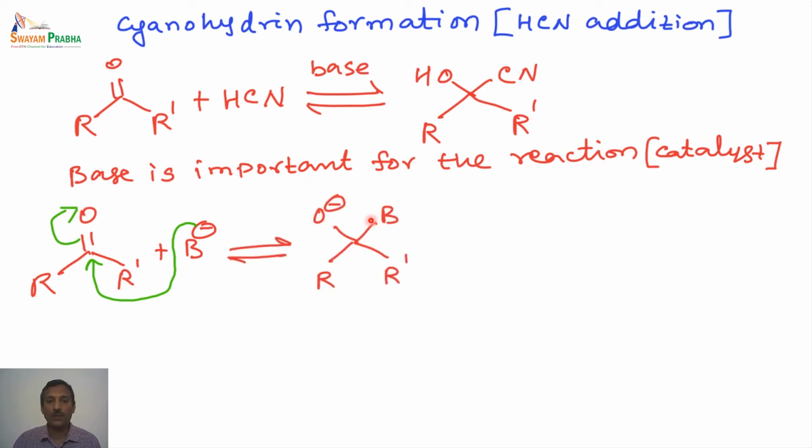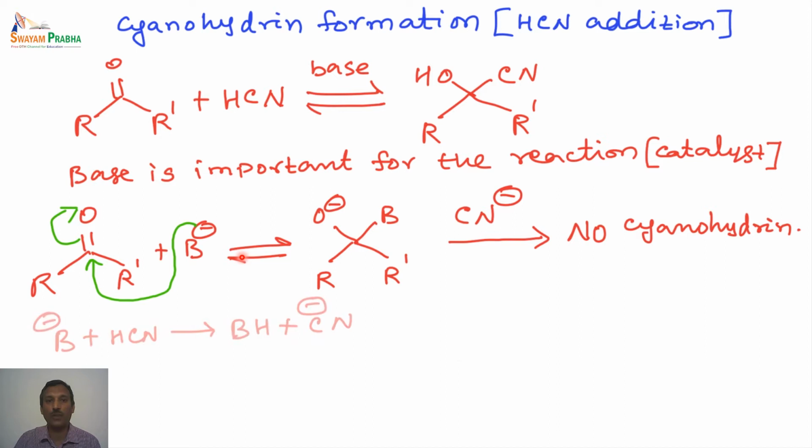If this intermediate is formed, how can the cyanide group come and attack here, because this is a very difficult intermediate. The cyanide group cannot attack this particular intermediate, so no cyanohydrin can be formed from this species. So the mechanism of the base directly attacking the carbonyl carbon cannot lead to the cyanohydrin. That means the mechanism we proposed here is not the correct one which operates. There should be a different mechanism by which the reaction actually works. So let us see what that mechanism is.